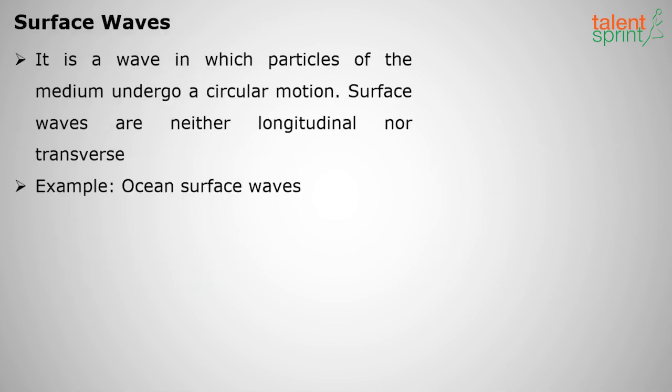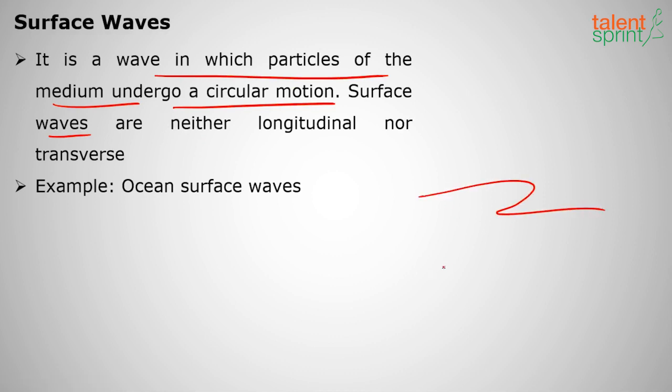Okay, next moving on to surface waves. It is a wave in which particles of the medium undergo a circular motion. So when I see any particle, it will make a circular direction, though the wave is propagating in this direction, at the various positions of the wave. Okay, so the very best example is ocean surface waves. If you see the particle, again it will come back. Suppose this is the original position A of a particle, again it will come back to its original position. So this process will repeat.